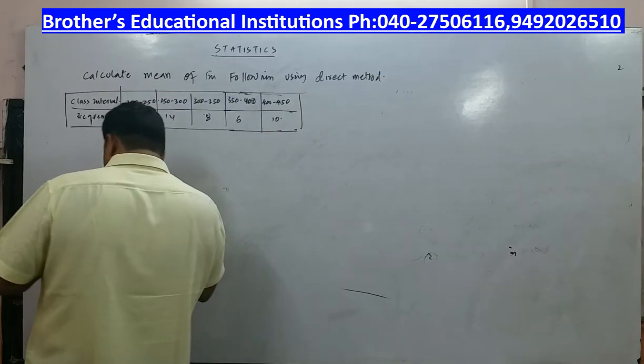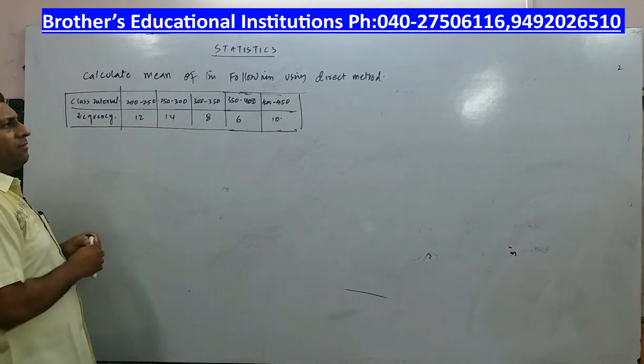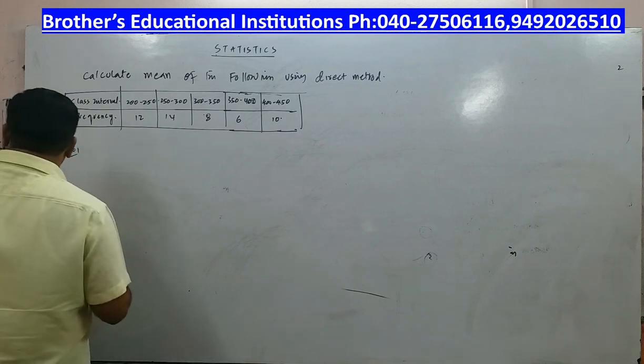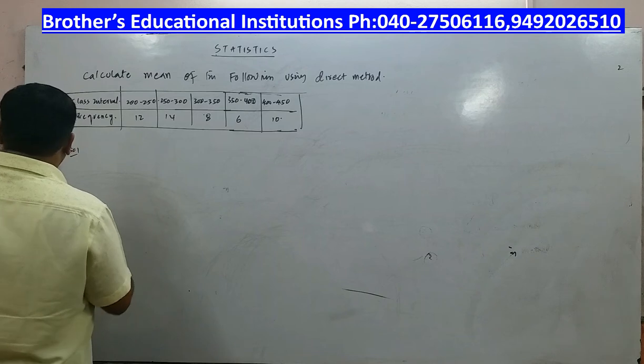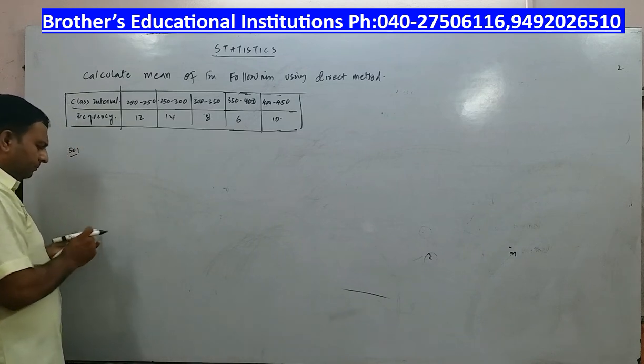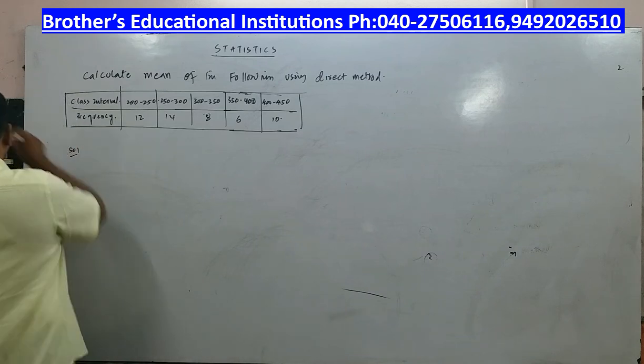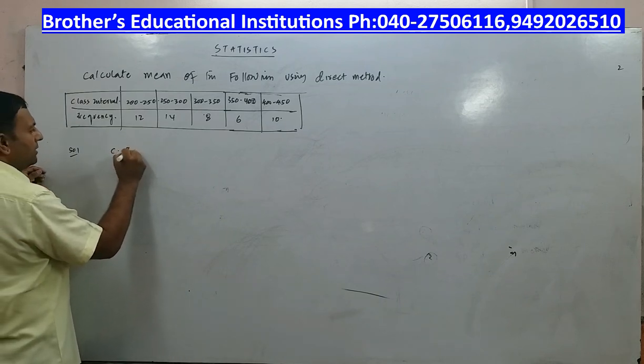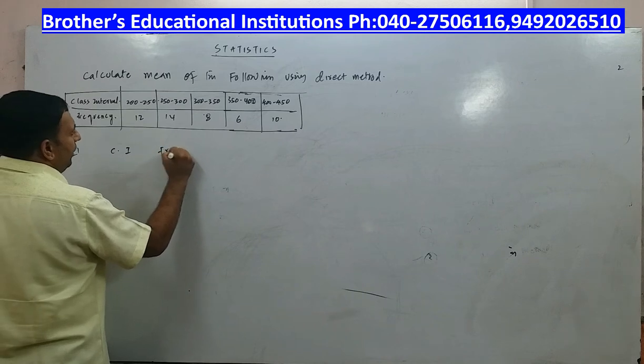Now what is that? The problem will be given to you, right? So when things are given to you in a horizontal fashion, I can write this in a vertical fashion. Now I'm going to write things in a vertical way. Class interval, I write this as class interval, and now I write this as frequency.